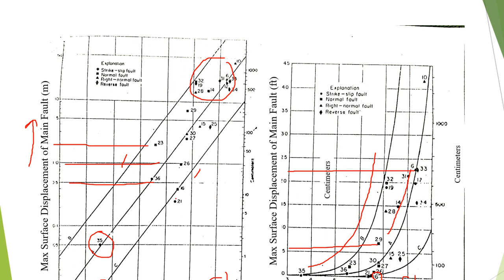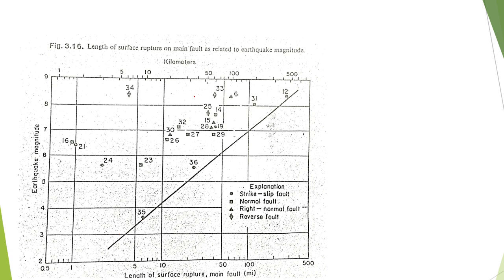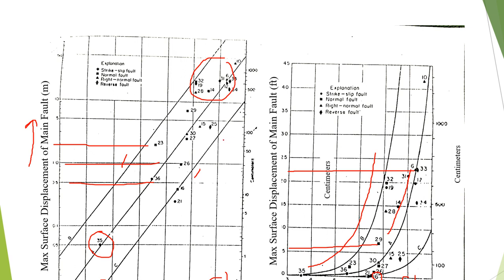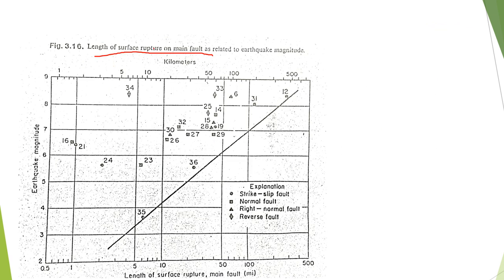All right. So this is another relationship, the length of surface rupture. The previous one was the displacement along the main fault. Now we look at the length of surface rupture along the main fault against the earthquake magnitude. Definitely there will be a straight-line relationship. As magnitude increases, the rupture length increases. You see that at 50 kilometers you see the relationship. It starts from magnitude 7 and goes all the way to 9.